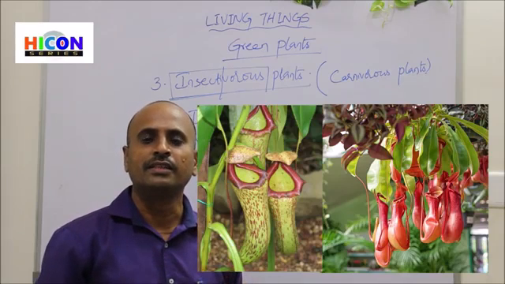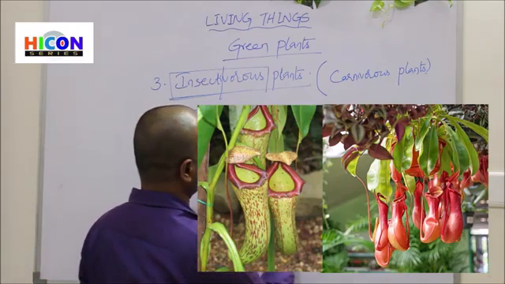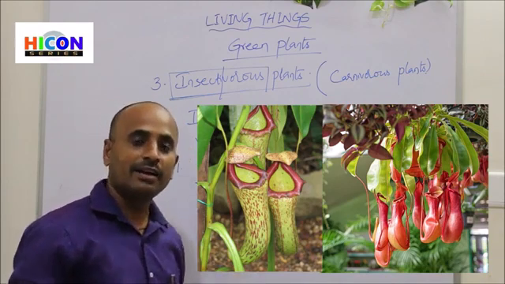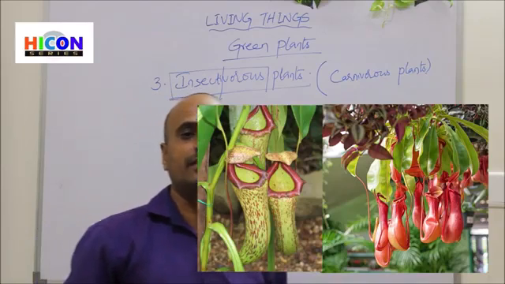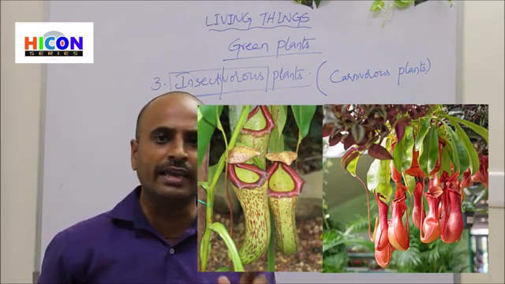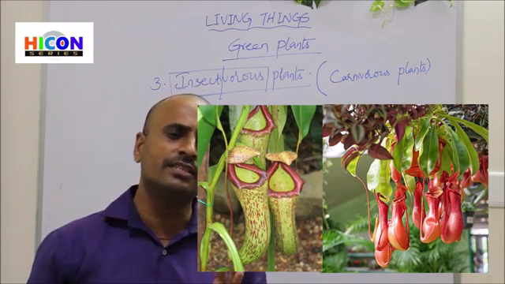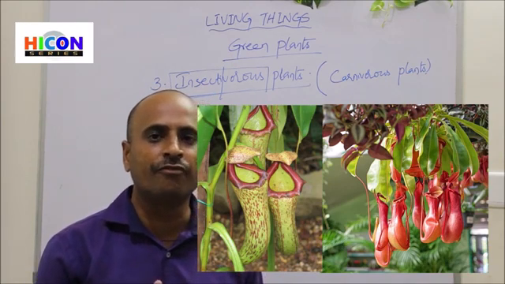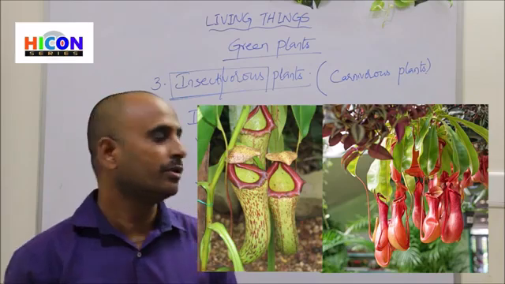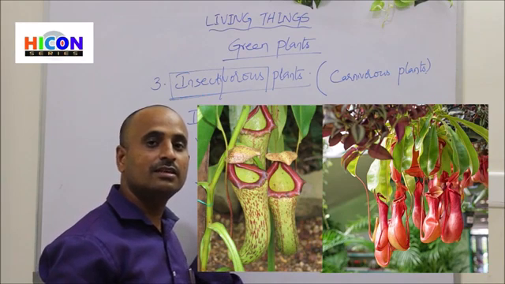Look at the picture. In this picture you are observing a pitcher plant. Here the word pitcher means a jar. So these plants contain a jar-like structure. In the picture you are observing a jar-like structure, that means you are observing a sac. Especially in this plant, some of the leaves are modified into this jar-like structure. That's why the jar-like structure is also called a pitcher.